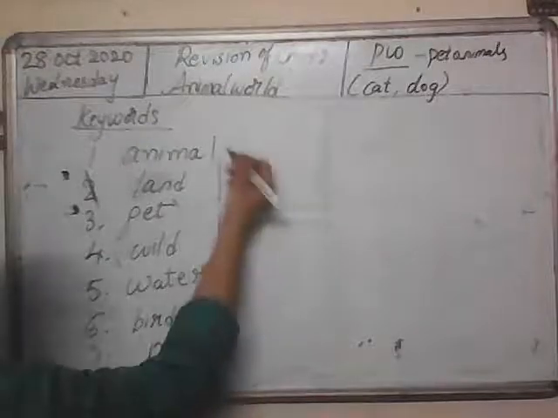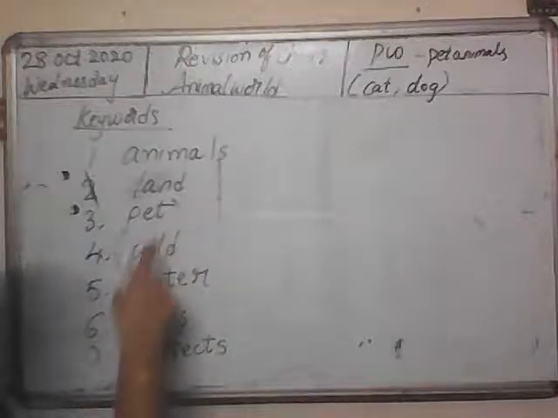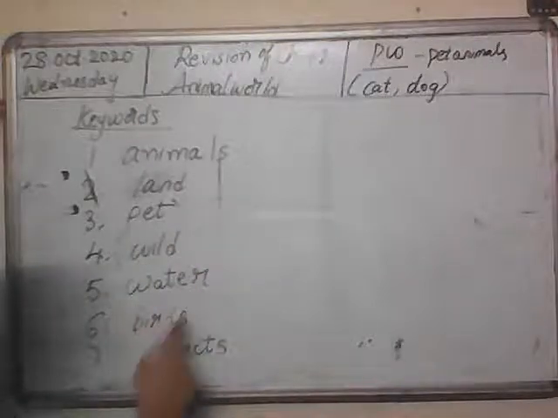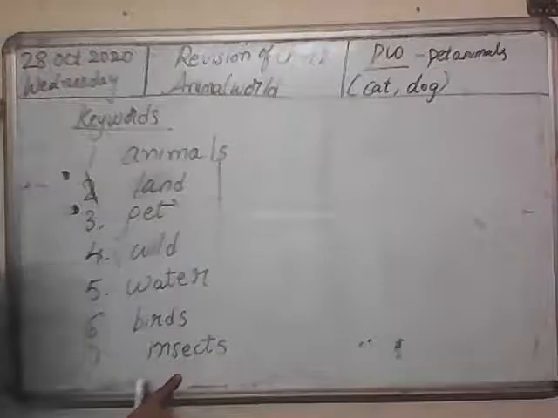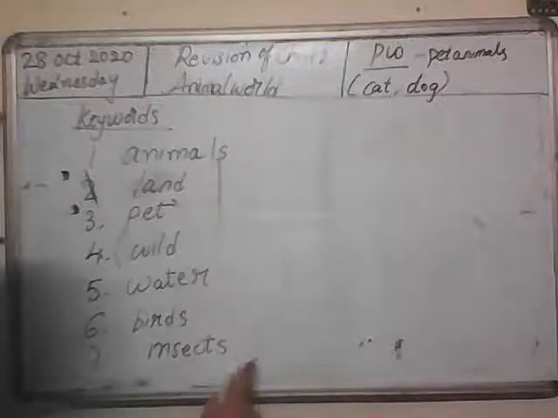Animals. Land. Pet. Wild. Water. Birds and insects. Only these words. Okay, children, I'm not going to give more.